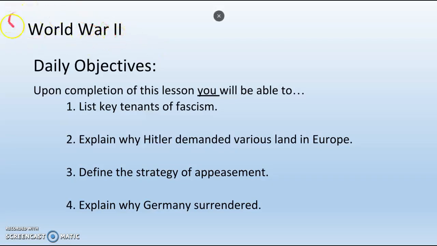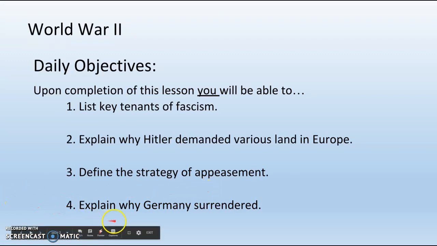Alright, today we're going to learn about World War II. We have 4 daily objectives. Number 1, list key tenets of fascism. Number 2, explain why Hitler demanded various land in Europe. Number 3, define the strategy of appeasement. And number 4, explain why Germany surrendered.